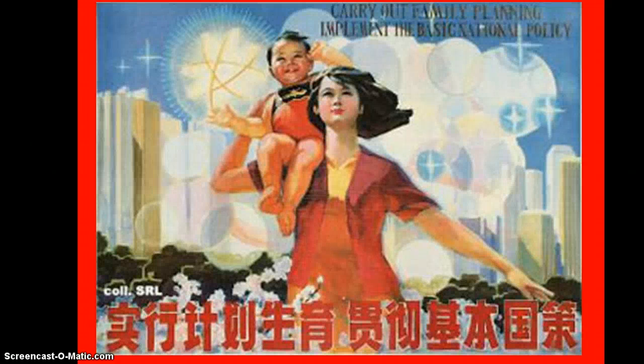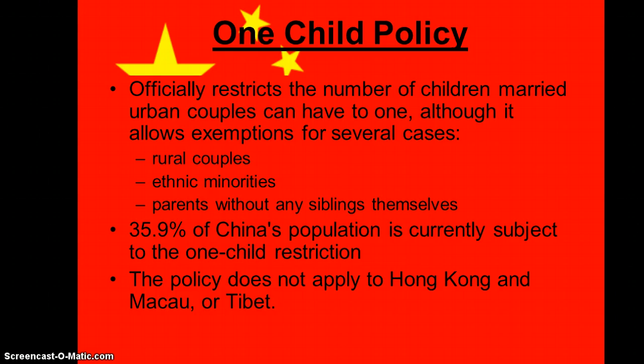Okay, this is a propaganda poster. This kind of poster is put around China to encourage people to have the one child. The idea is to make it seem like the ideal situation to have a family with one child. It's encouraging women to only have the one child, to take the family planning seriously, and also to promote girls as well.